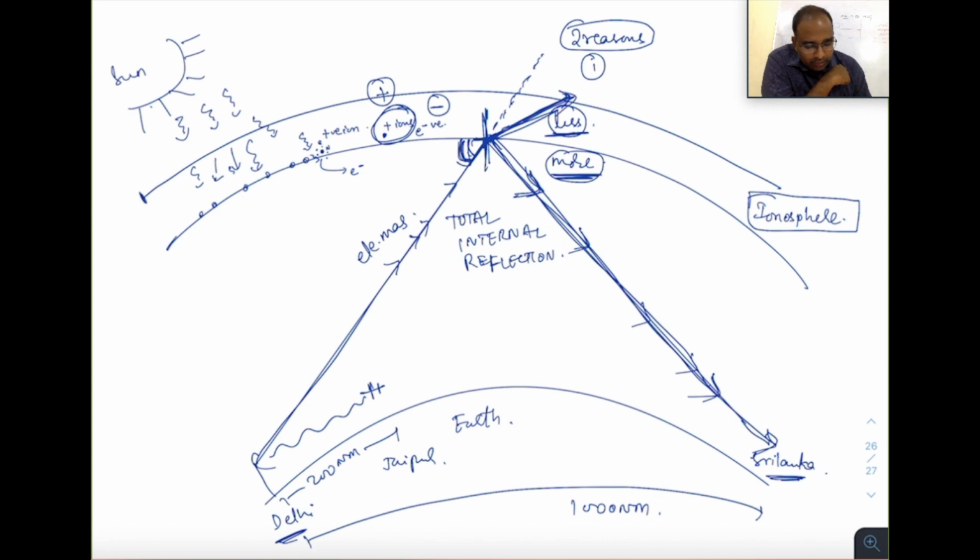But when the angle of hitting the ionosphere crossed a critical angle, the wave is completely reflected back to Earth. This phenomenon is called total internal reflection. So this is why we are getting sky waves back to Earth. Now let's go further ahead and see in detail about the ionosphere.